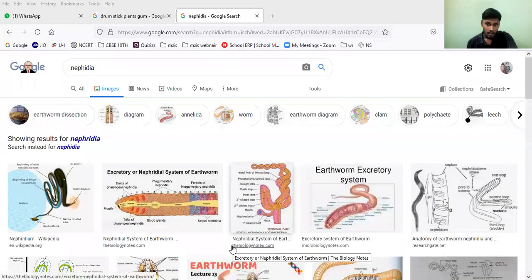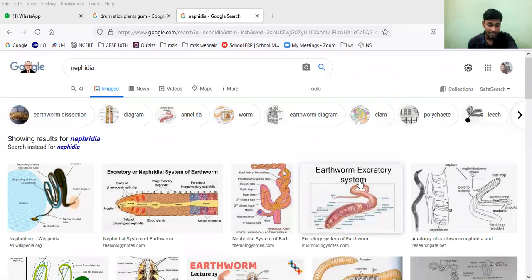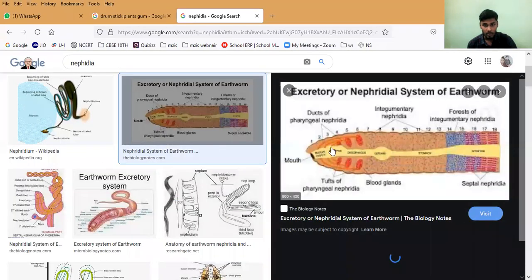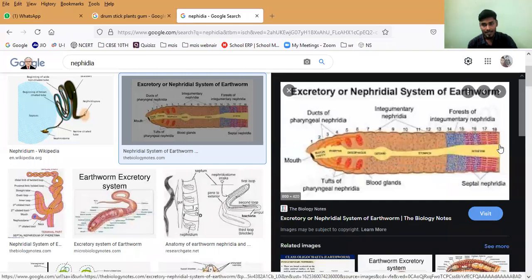Can you see that? This is the earthworm's excretory system. In +1, you will study one full chapter regarding this. In this picture, all of you observe: this is the mouth and this is the anus.